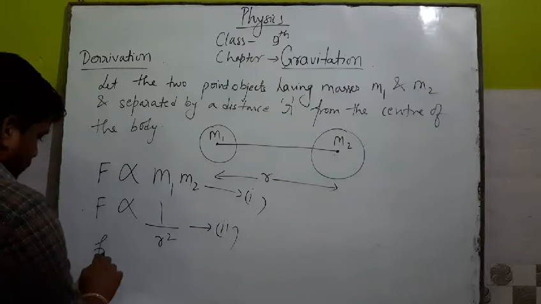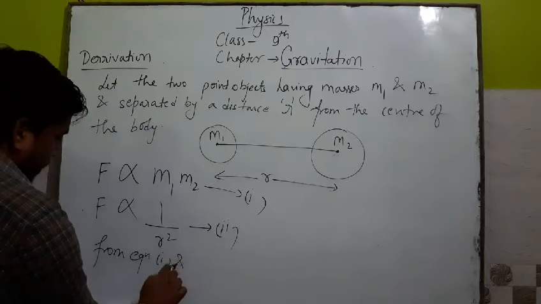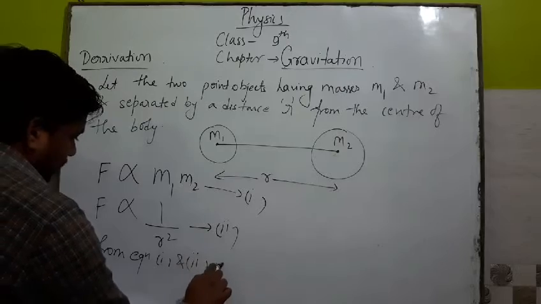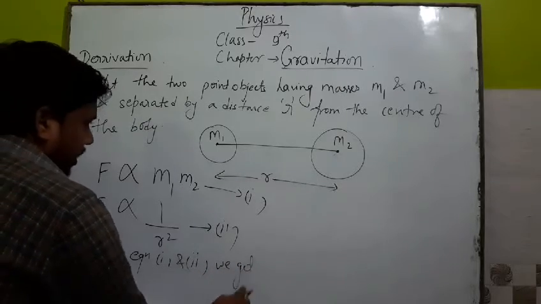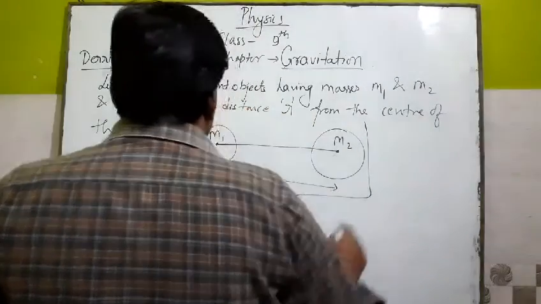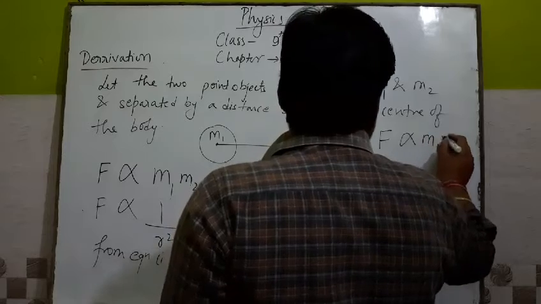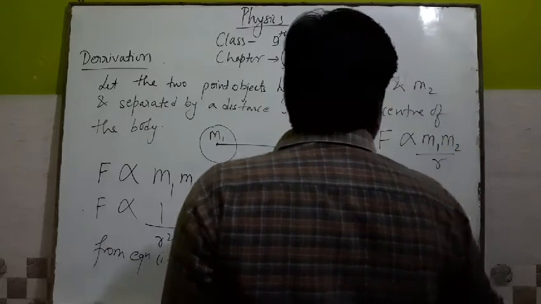From equations 1 and 2, we get F directly proportional to m1 m2 upon r square.